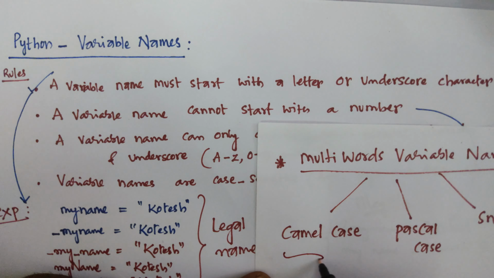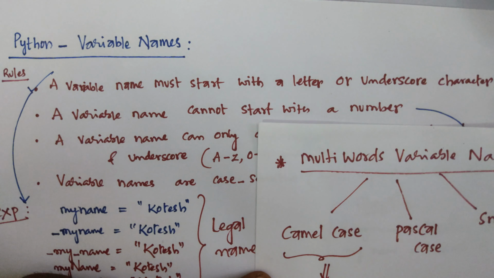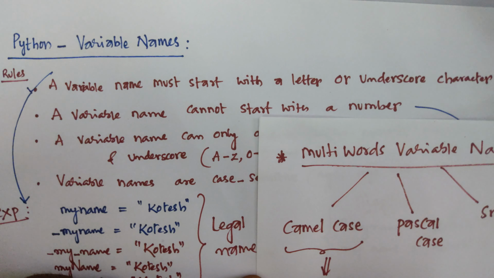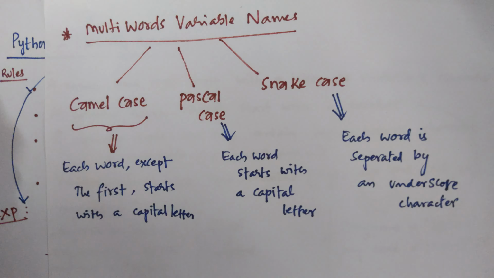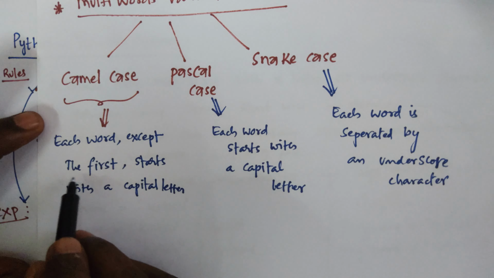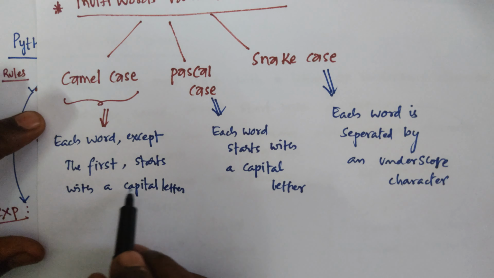What is meant by camel case? Camel case means each word except the first starts with a capital letter.